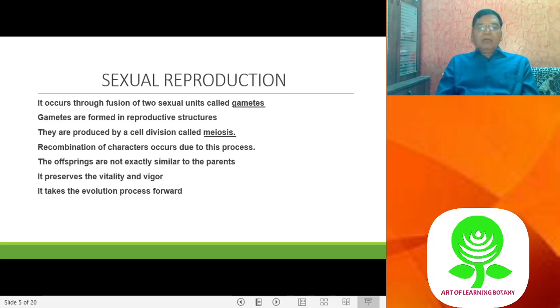Right? Now, during the process of meiosis, recombination of characters occurs. It is not found in vegetative propagation. Recombination of characters occurs in sexual reproduction. So therefore, it is a forward force of evolution, we can say. And due to the recombination, the offsprings are not similar to themselves, neither to the parents exactly. So they differ in their character from the parents.